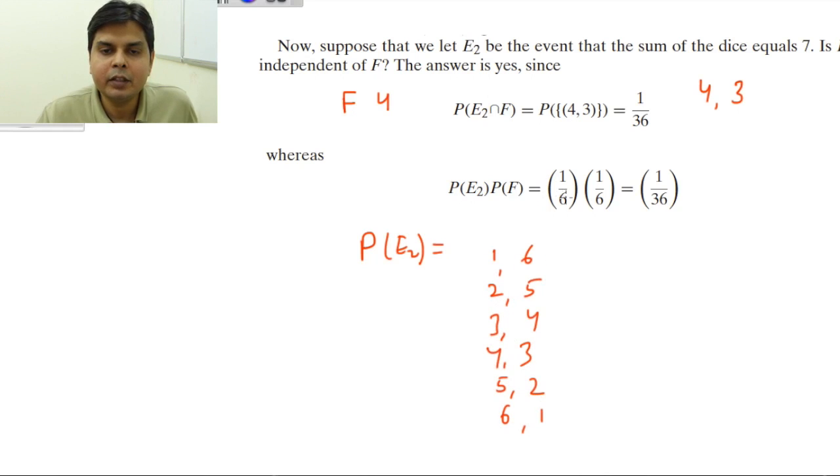So 6 by 36, that is 1 by 6, and into probability of F is also 1 by 6, you are getting 1 by 36. So these two events are independent. Why? Because probability of E2 intersection F is equal to probability of E2 into probability of F. So mathematically I have proved these two events are independent, but can you guess the intuitive reasoning